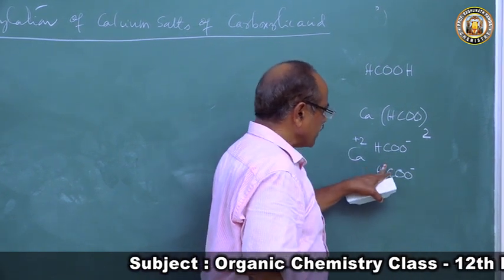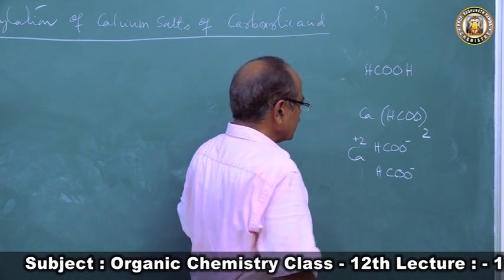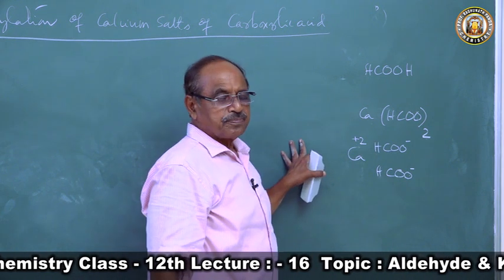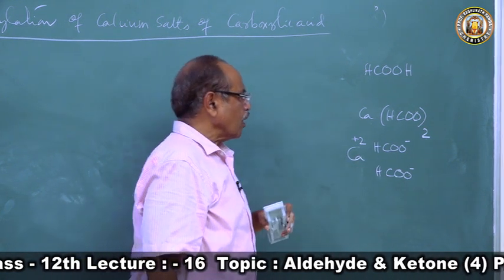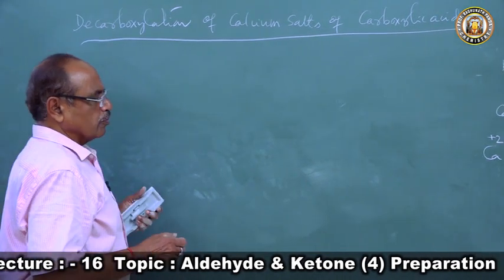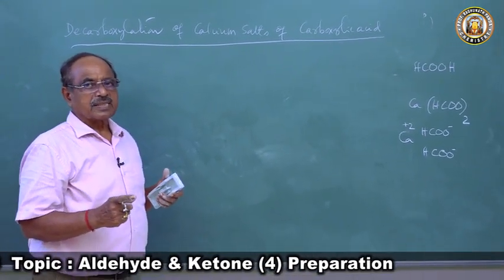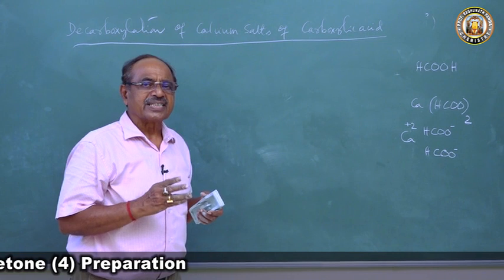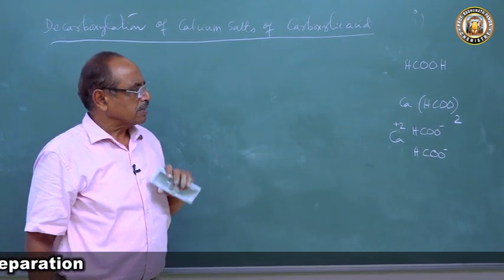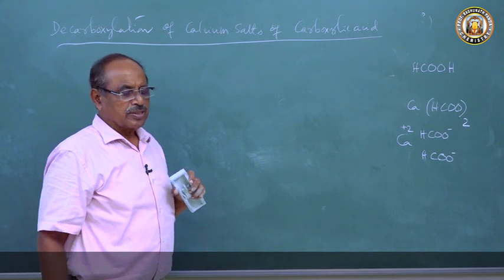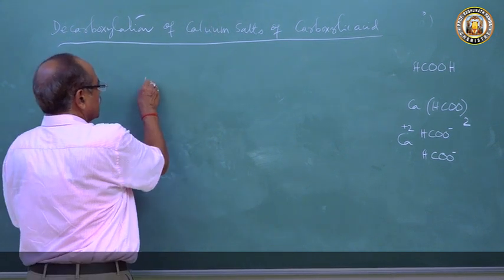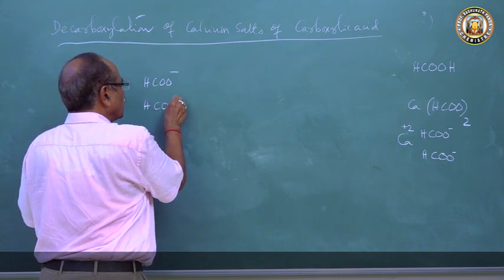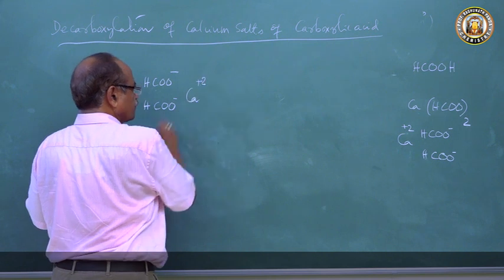So when calcium formate we take, if we heat it, what will happen? This calcium will take out a molecule of calcium carbonate. Molecule of calcium carbonate will be lost. So when anhydrous calcium formate is strongly heated, undergoes dry distillation, we will take anhydrous calcium formate. HCOO minus, HCOO minus calcium plus 2.